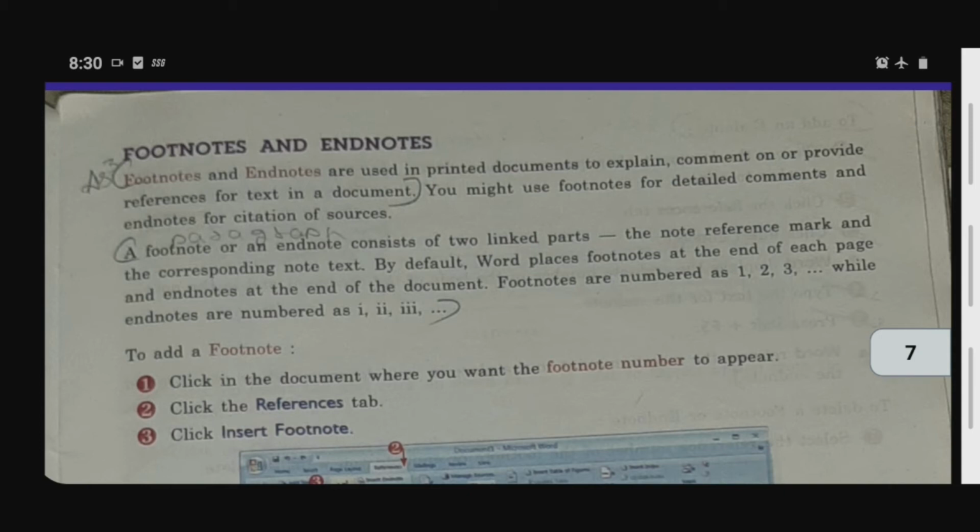By default, Word places footnotes at the end of each page and endnotes at the end of the document. Okay, understand what is footnote and what is endnote? Footnotes are at the end of each page and endnotes at the end of the document. Footnotes are numbered as 1, 2, 3, while endnotes are numbered 1, 2, 3 in the same way. Both are different, but they both come at the bottom. Okay, now you can see how to add a footnote.